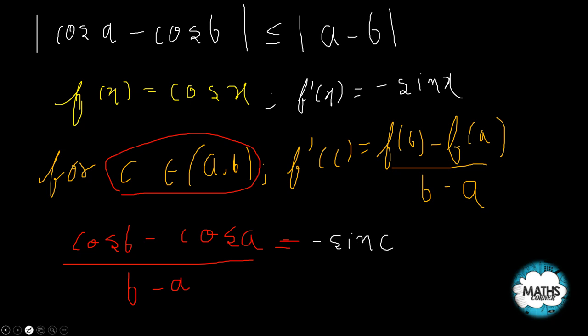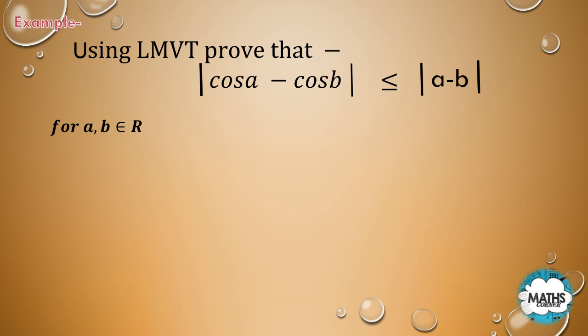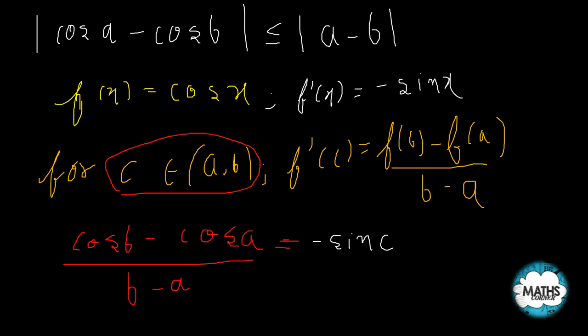Now, as mod is given in the question, the mod of this quantity will be equal to the mod of this quantity. Now what is this thing? Cos b minus cos a by b minus a. I can multiply numerator and denominator by minus one to give null effect. So cos b minus cos a I can write as cos a minus cos b, and if I multiply minus one on the numerator, I will also multiply minus one to the denominator, so it will become a minus b.